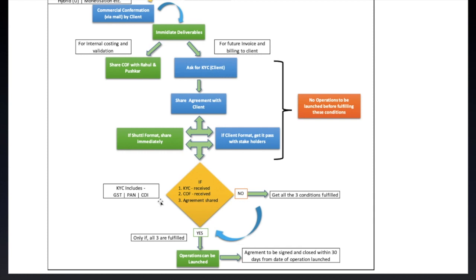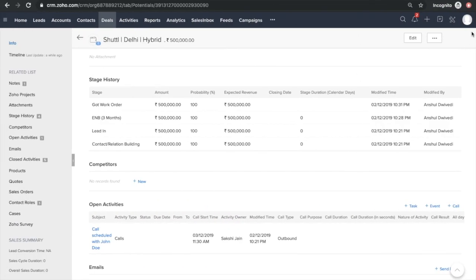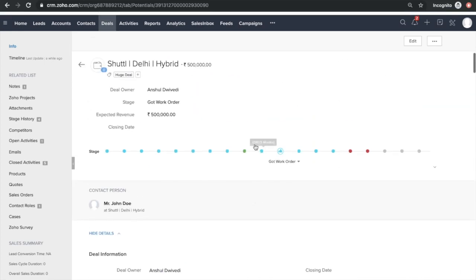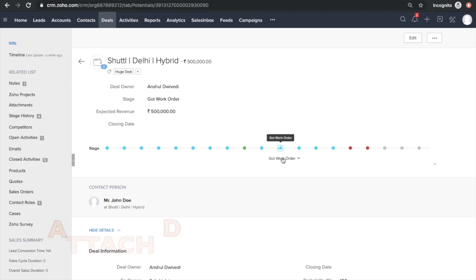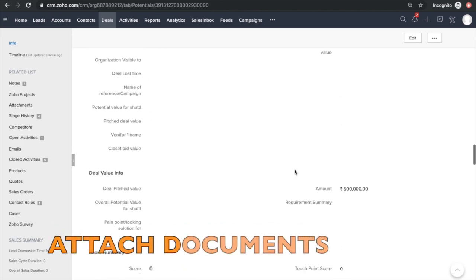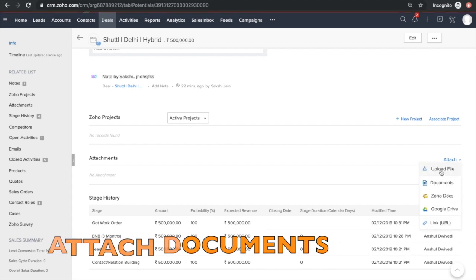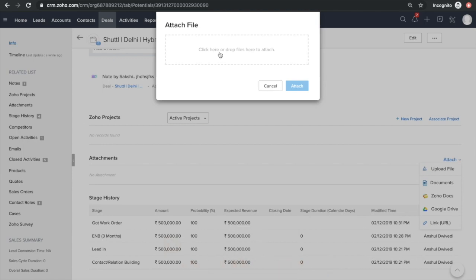So let's see how to attach these documents in the deal section. This is Anshul's account, right? So again, assuming that we have moved our deal from ENB to got work order, I'll go to attachments. I'll click on attach. I'll click on upload files. It asks me to click here and drop files, right?